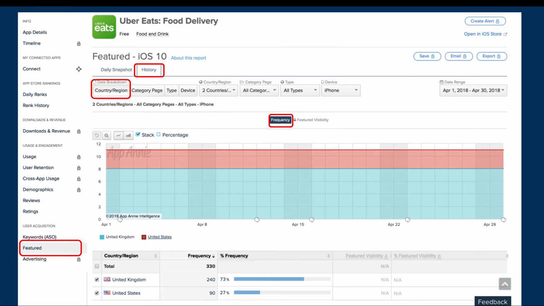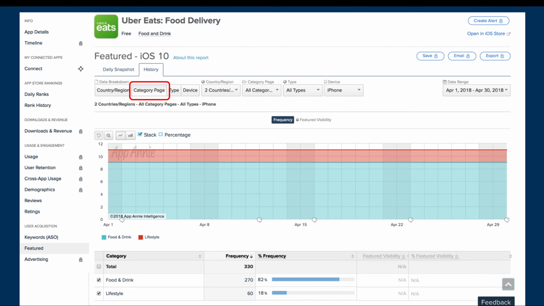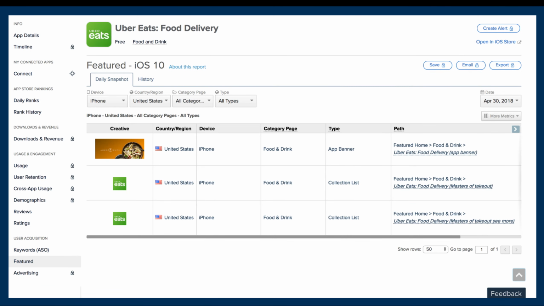Here, you can see that Uber Eats was featured 240 times in UK and 90 times in US. If you want to get insight into which page it was featured, you can navigate to category page. In this view, we can see that Uber Eats was featured 270 times in food and drink category and 60 times in lifestyle category. Now, if you want to understand the app's featured placement, we can jump to daily snapshots.